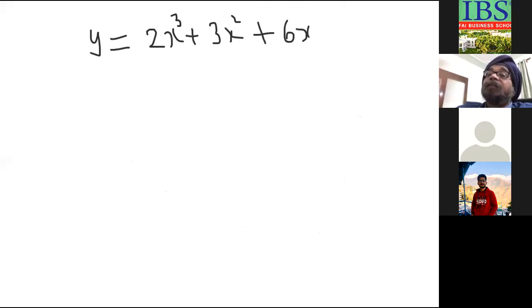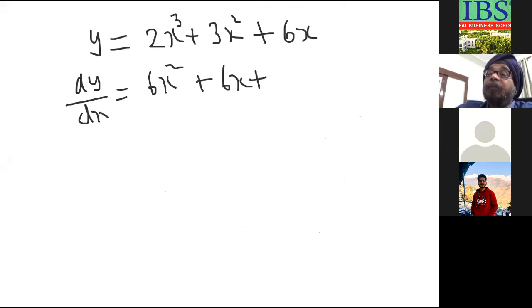If I take y is 2x cube minus 3x square plus 6x, like that. Find the maximum and minimum of this. So dy by dx is 6x square minus 6x plus 1. I put it equal to 0.